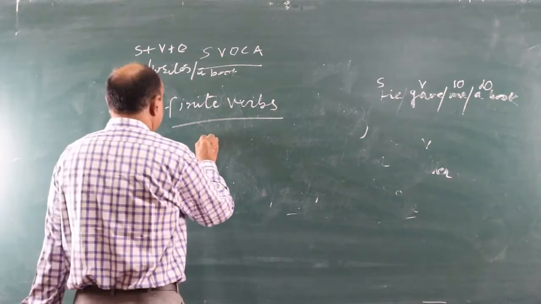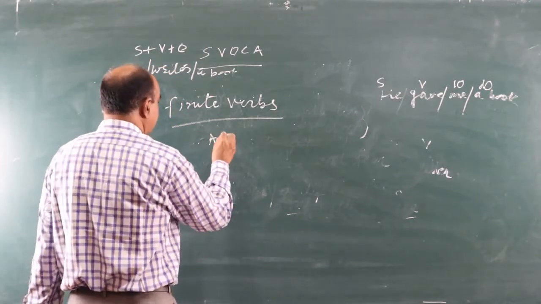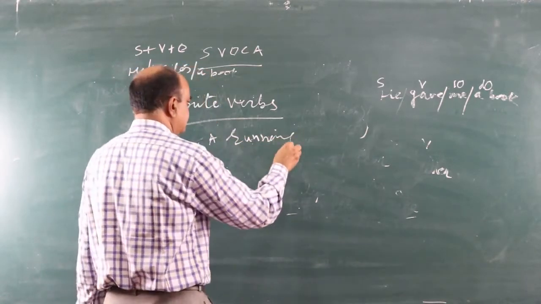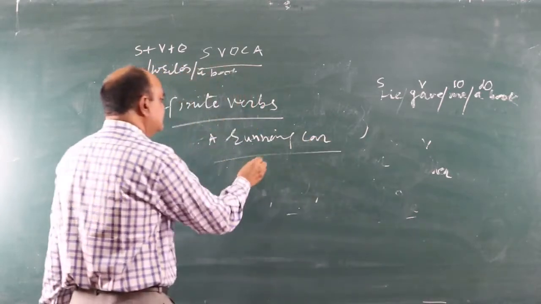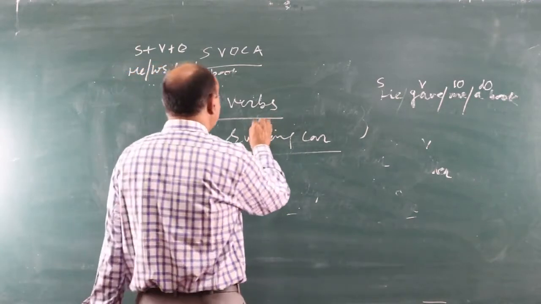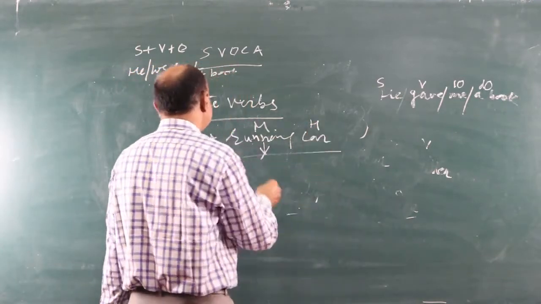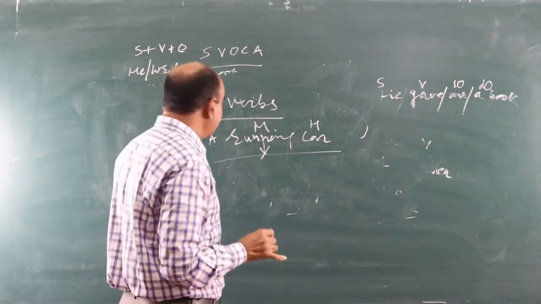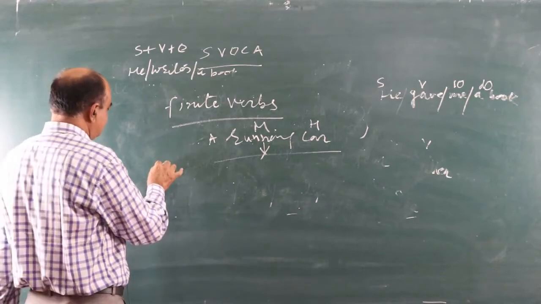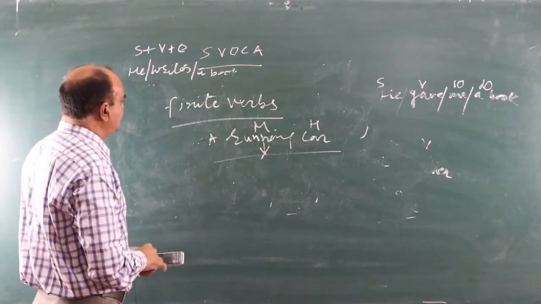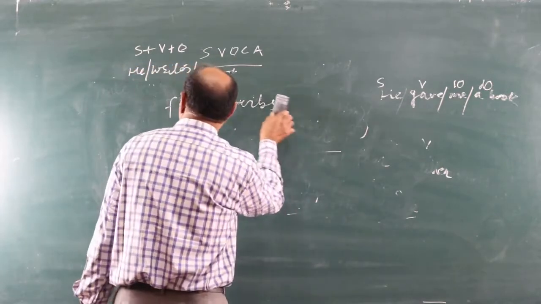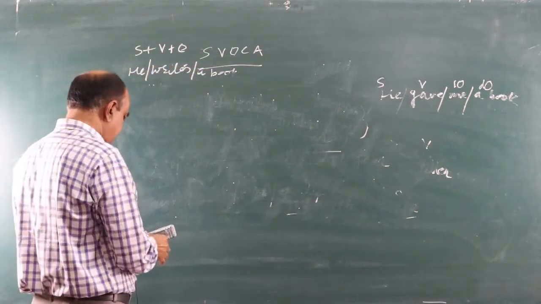For example, a running car. This running is a modifier to the head word; the head word is car, and running is not a finite verb. A finite verb is one that follows the rules and regulations of grammar.